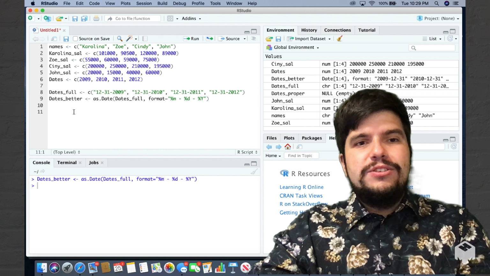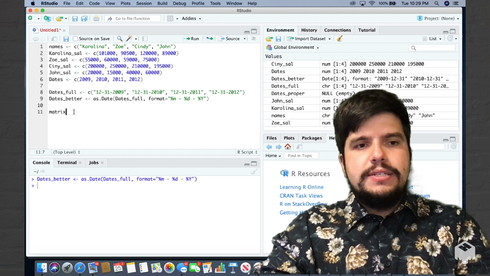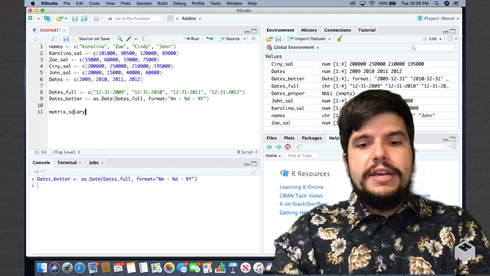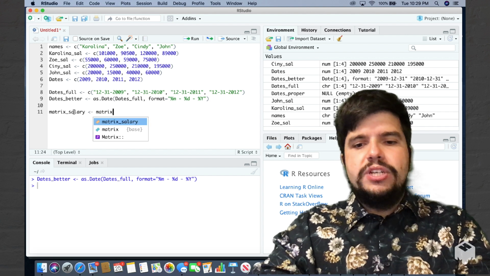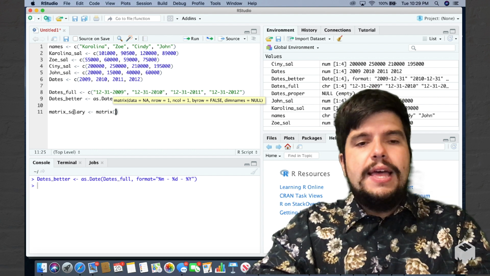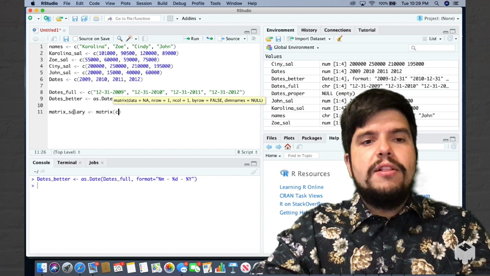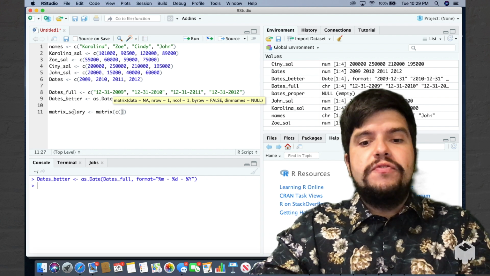So what I'm going to do is I'm going to create a matrix underscore salary. That's the name of my new matrix, and I'm going to use the matrix function that we have explored in the previous episodes. Matrix. And I'm going to combine all of my vectors into one mega vector, huge vector.